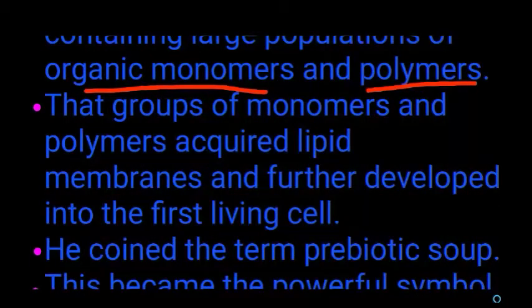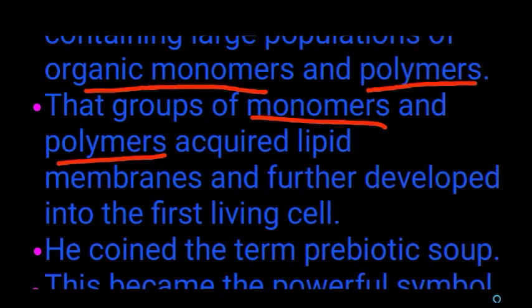This group of monomers and polymers joined together and formed lipid membranes, and that lipid membrane further developed into the first living cells. The monomers are glucose, amino acids and fatty acids. The polymers are carbohydrates, proteins and fats, that is lipids.